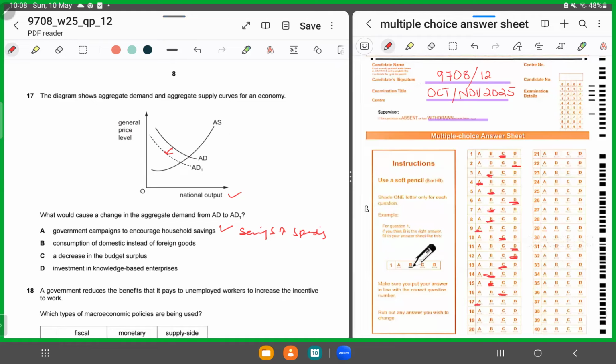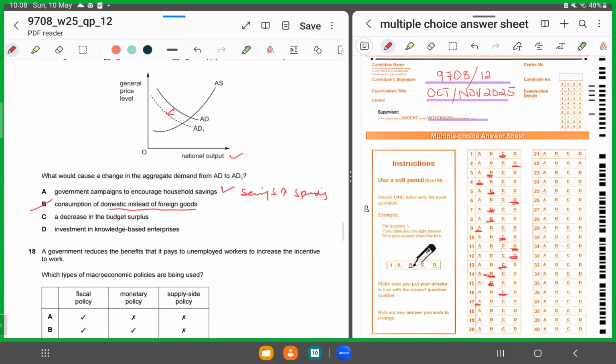But why can't it be B? Consumption of domestic instead of foreign goods. Because if domestic consumption had been increasing, aggregate demand would have been rising and not falling. But here the situation is opposite, so we won't choose B. C says a decrease in budget surplus. Budget surplus means that government revenue is exceeding government expenditure.